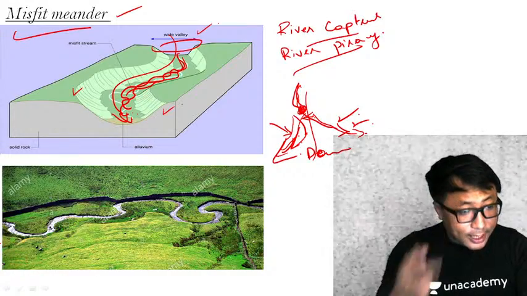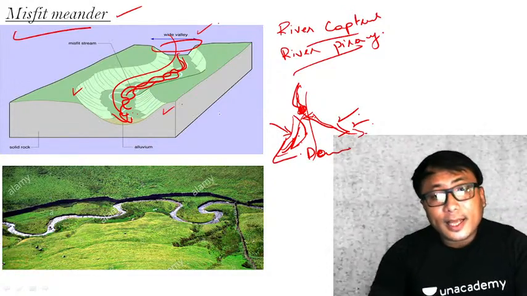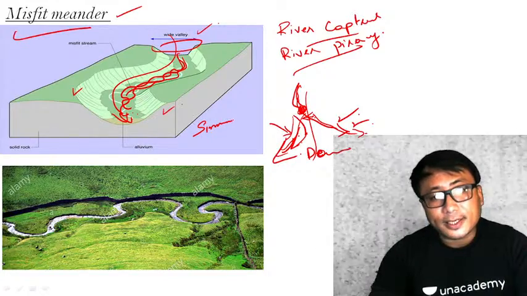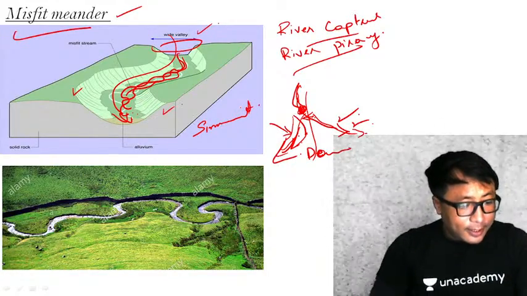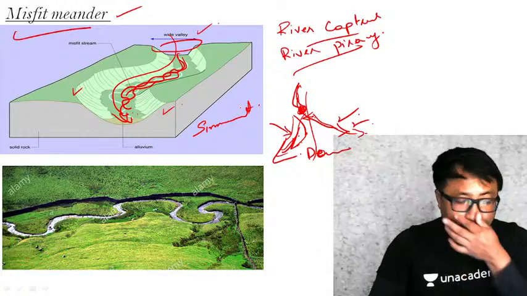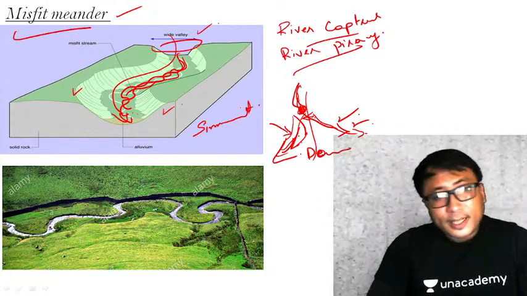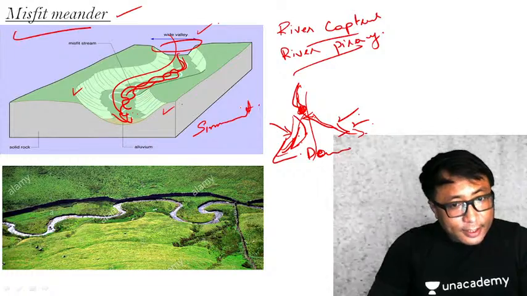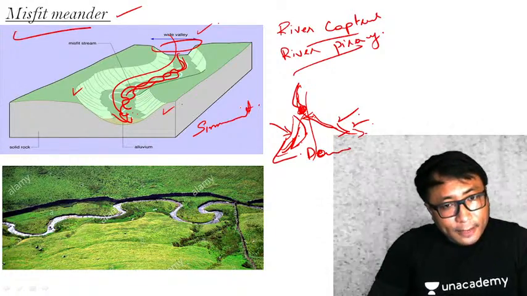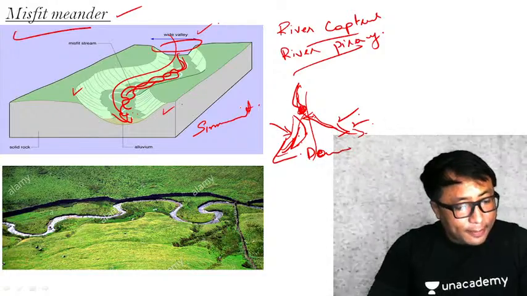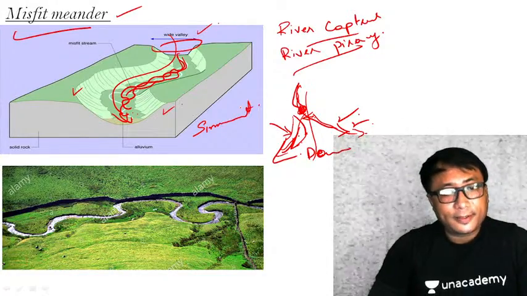Yes, deposition and erosion occur simultaneously. Okay, is it clear, Mayank? Deposition and erosion in the meandering happen simultaneously. Deposition happens on the convex side. Erosion happens on the concave side. So deposition and erosion in meandering happen simultaneously.